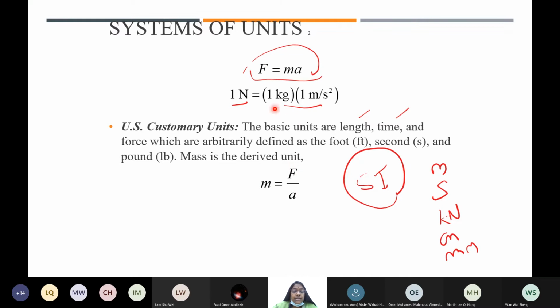The relationship between kg and newtons, if you want, it may be roughly 10 newtons equal to 1 kg, because F is mg, mass into acceleration. If we take 1 kg times g, which is 9.8, 9.8 is roughly 10, right?